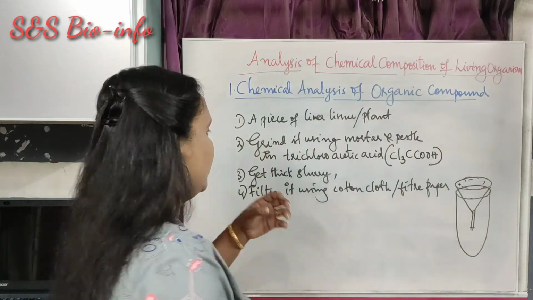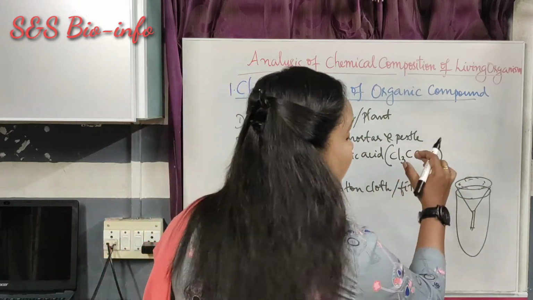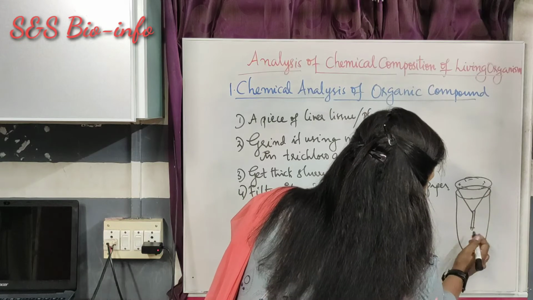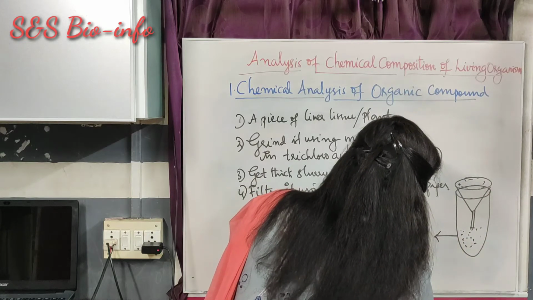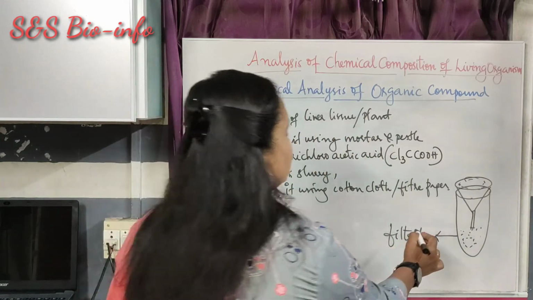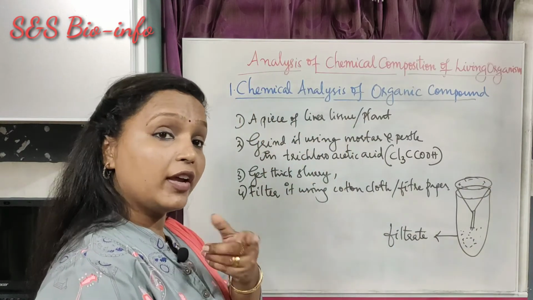Okay, then when we filter this thick slurry through this filter paper, we get two fractions. The substance which is filtered out in the test tube is called filtrate, and the substance that remains over the filter paper is called retentate.